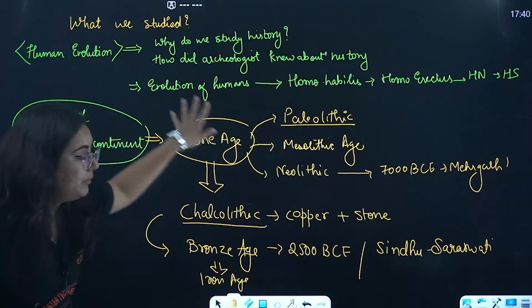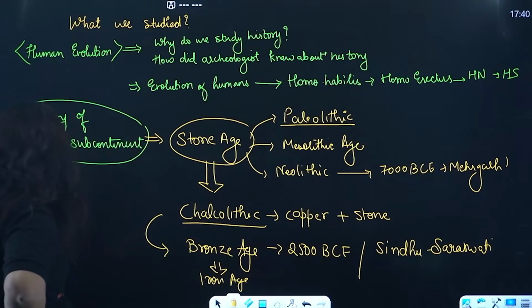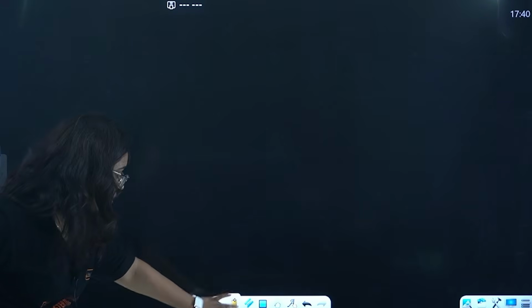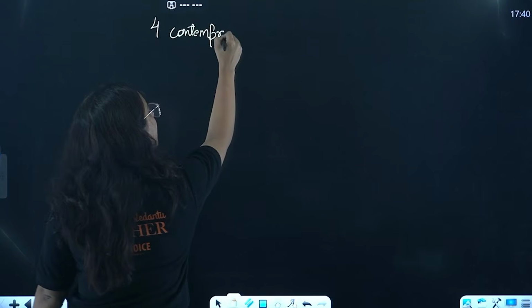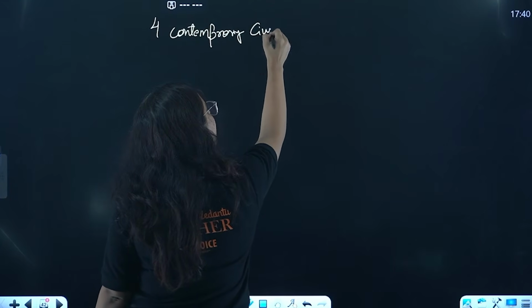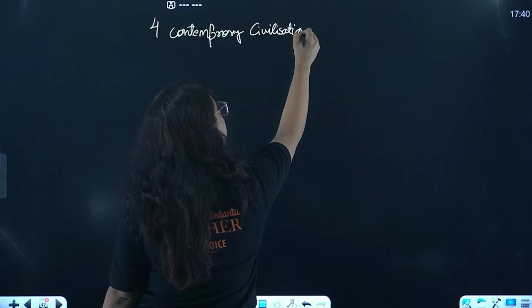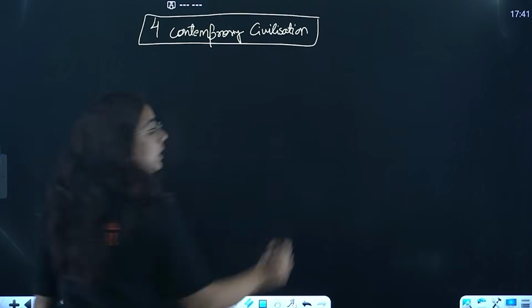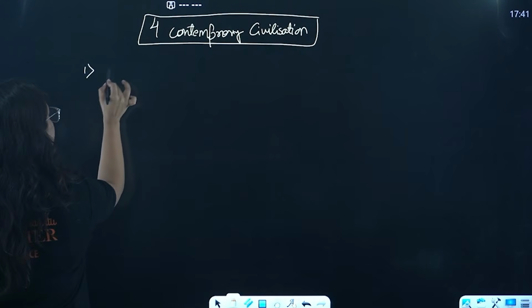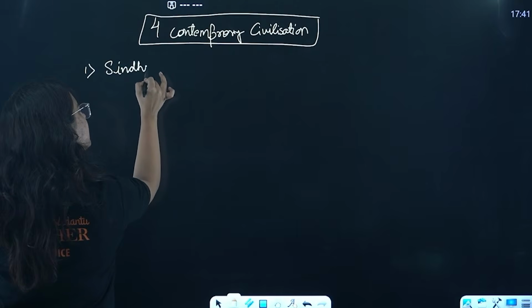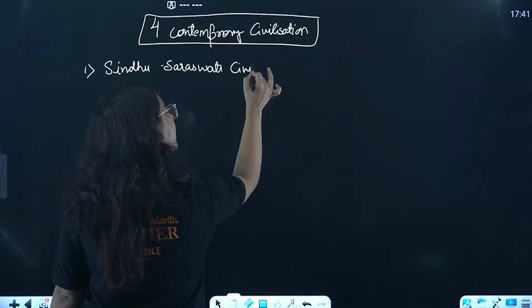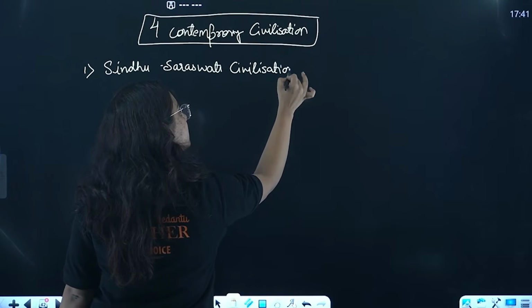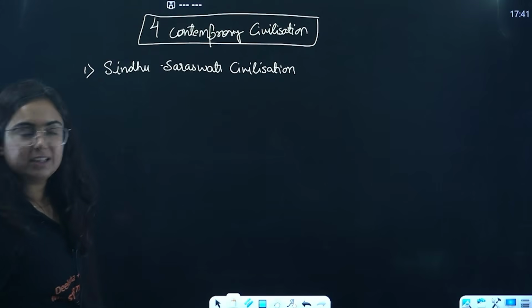Great. So this is what we learned up till now in the chapter. Done? No, not at all done, because after this, we studied about 4 contemporary civilizations. This is just a revision, don't take it as everything being there in it. The first one we started with was the Sindhu Saraswati civilization.